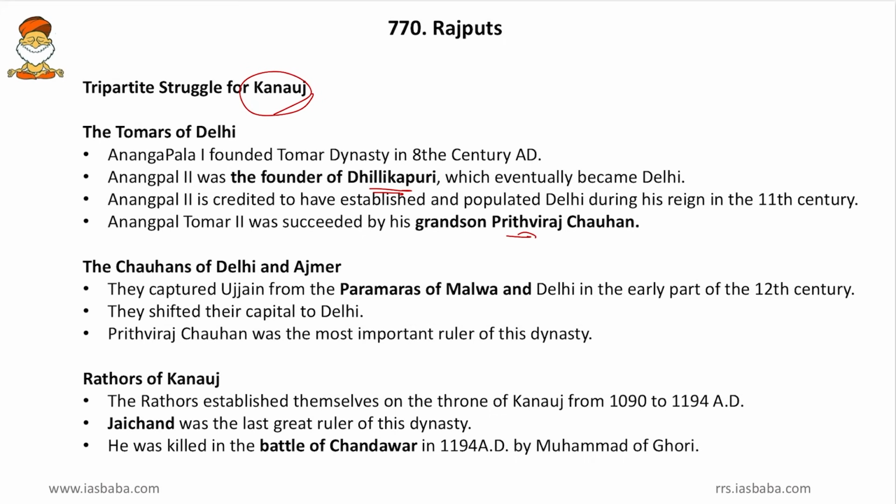Then Chauhans of Delhi and Ajmer. Friends, they captured Ujjain from the Paramaras of Malwa in the early part of 12th century and they shifted their capital to Delhi. So after Tomars, Chauhans under Prithviraj Chauhan ruled Delhi.